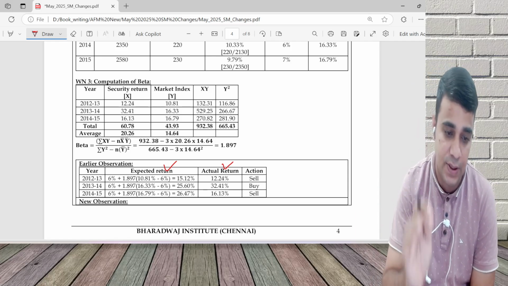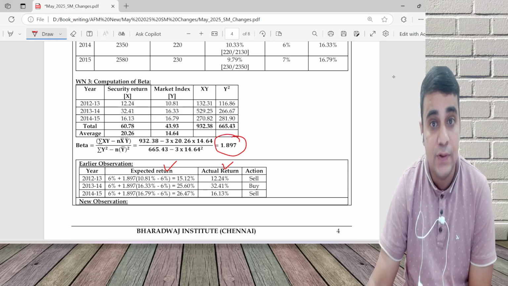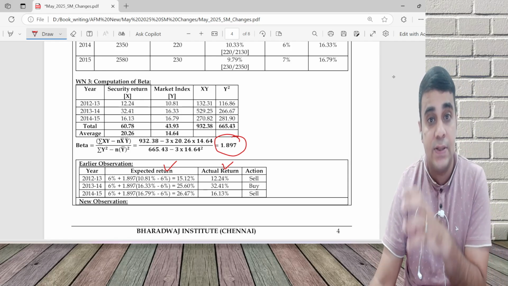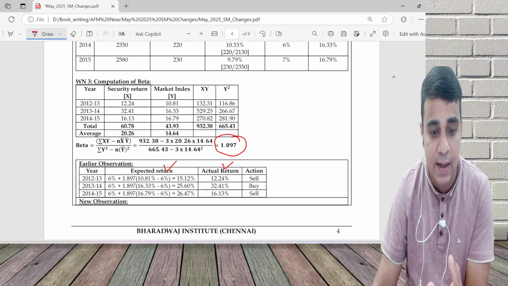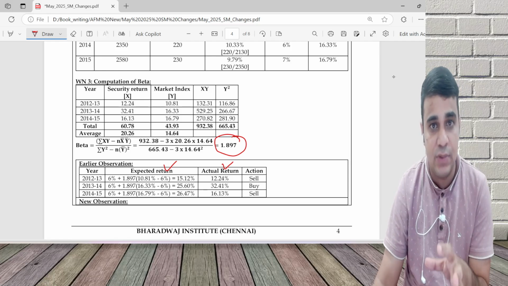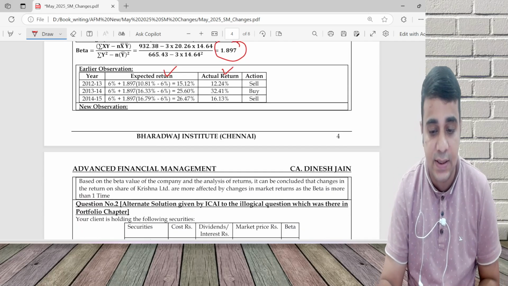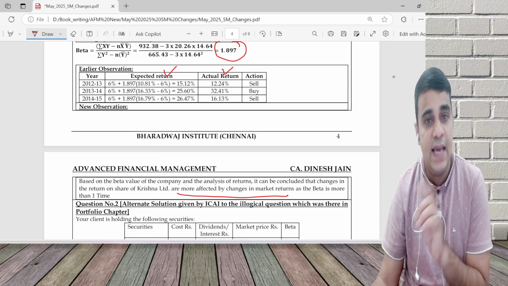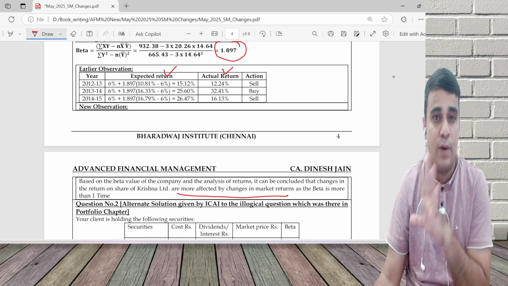Now in the new observation, you have to comment based on the beta. Beta is 1.897. So what they're saying is, the company is more affected by the changes in the market. If beta is more than one, the company is affected more by the changes in the market. In the ICAI SM question, the beta is 0.15, where the conclusion is that it is less affected by changes in market return, because it was 0.15 beta.